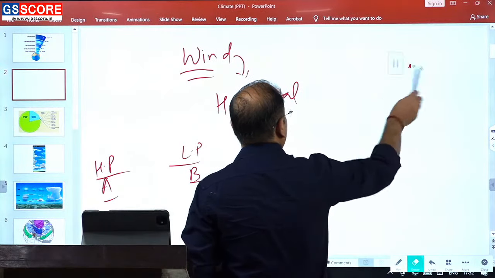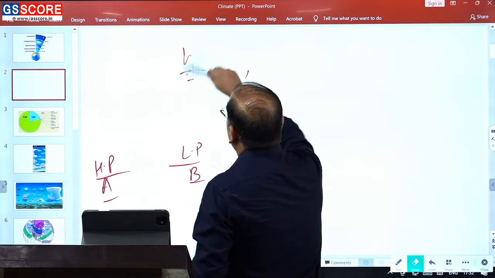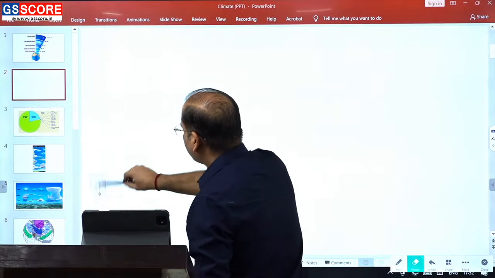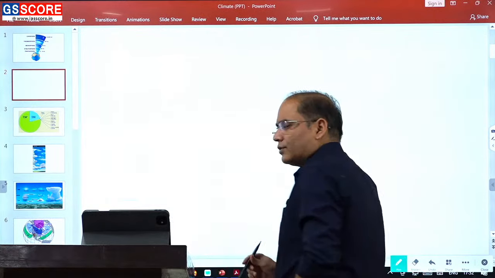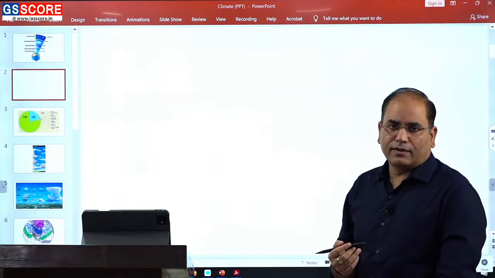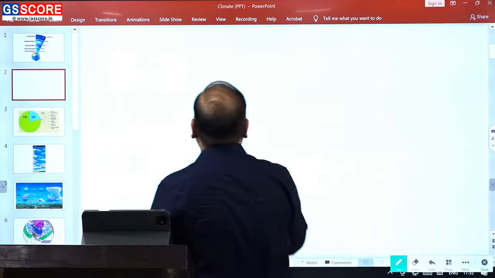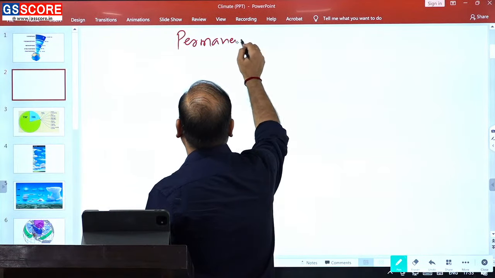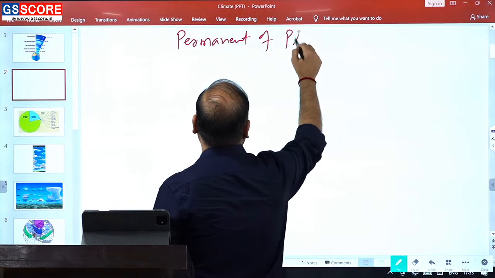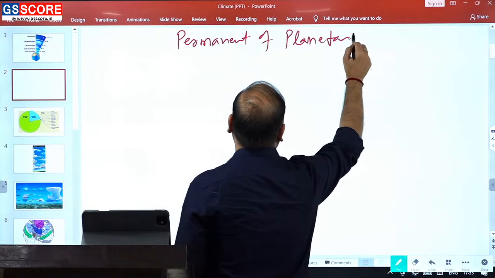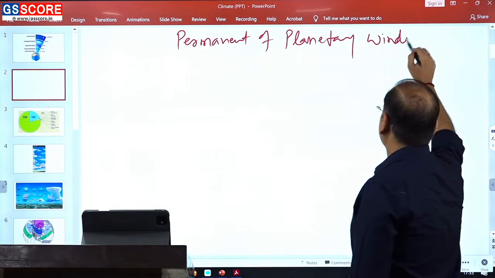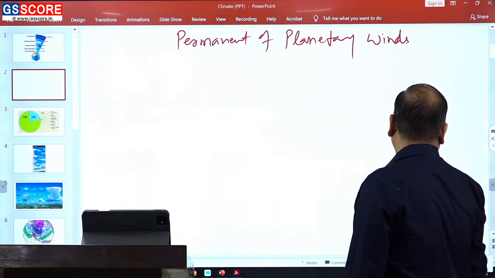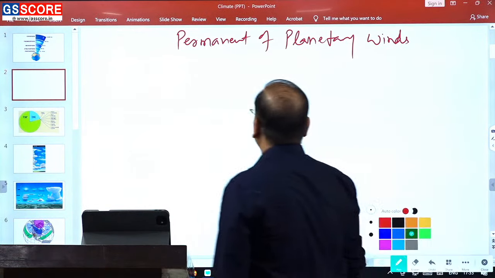Quickly we will look out, because we have already learned the pressure belts, so it will not be difficult for you to look at the permanent or planetary winds. तो permanent और planetary winds हम लोग देखते हैं.